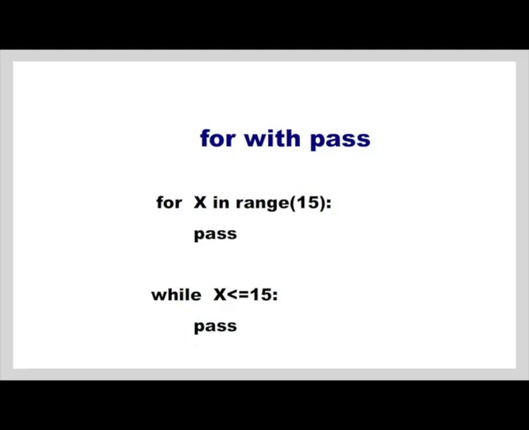Like break and continue, the pass statement will be written in the block of code under the looping statements, typically after a conditional if statement. The pass statement in Python is used when a statement is required syntactically, but you do not want any command or code to execute. The pass statement is a null operation. Nothing happens when it executes.